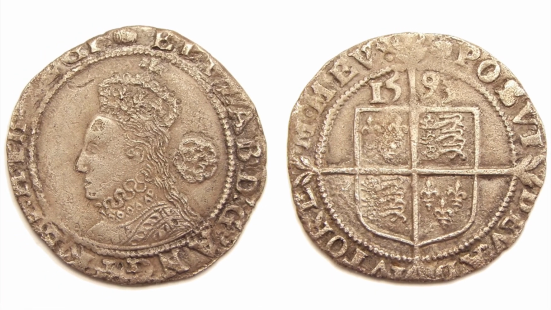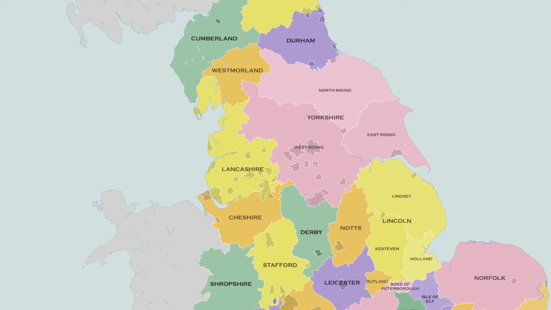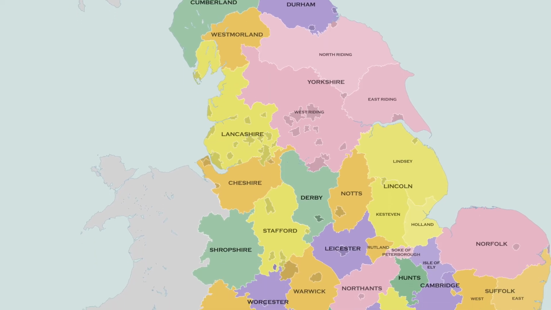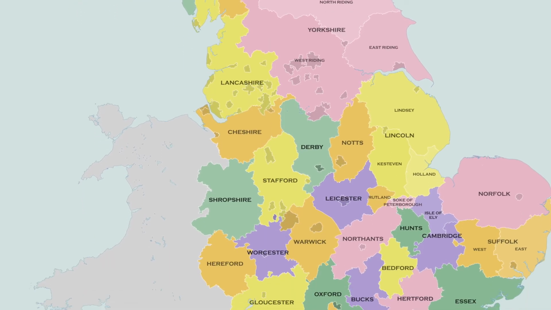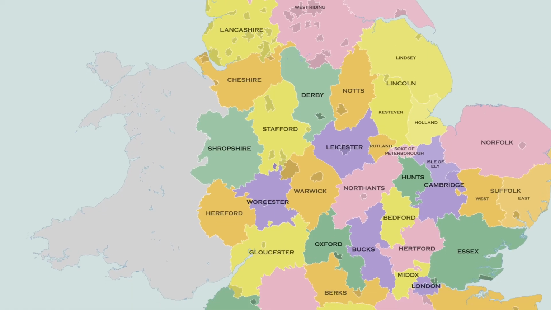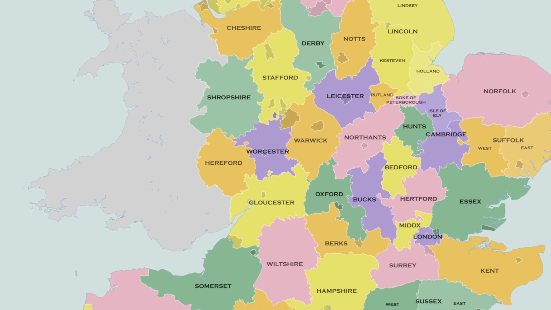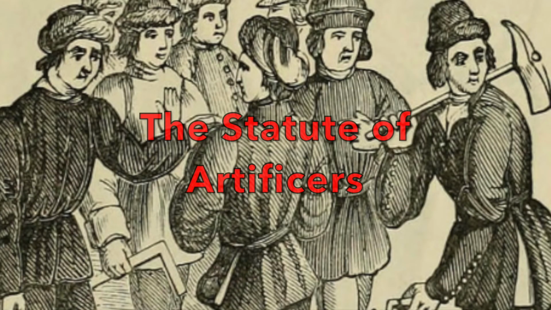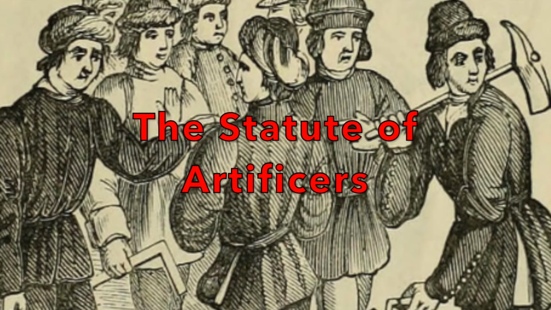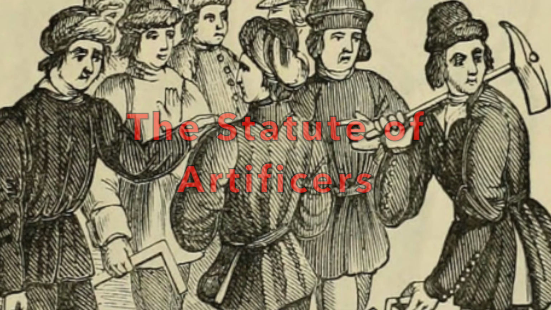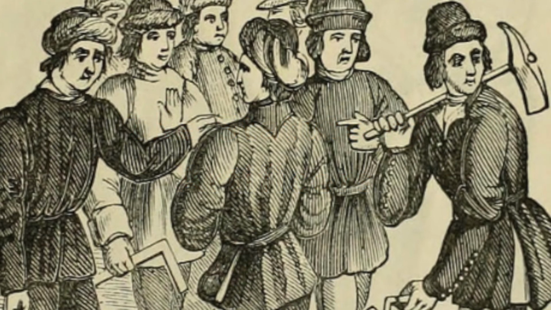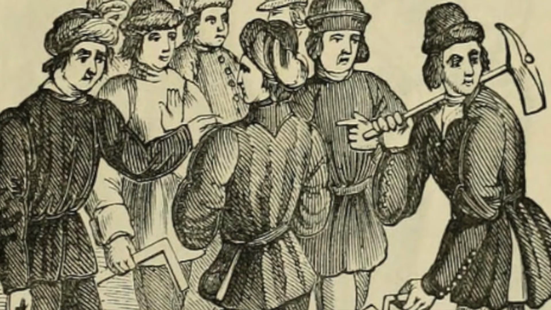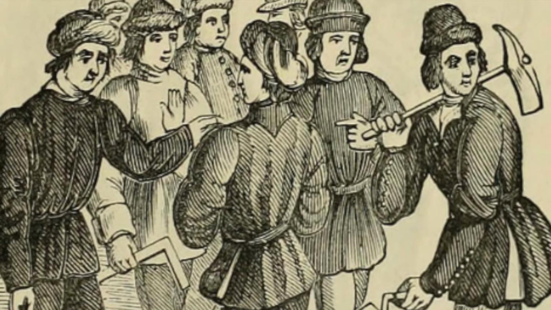In terms of local initiatives, many counties like Northamptonshire, Buckinghamshire and Worcestershire attempted to establish appropriate wage rates for different occupations. So this would prevent wages which were too high or too low. The Statute of Artificers was created in 1563, and this attempted to reduce the number of vagabonds, and a vagabond was someone who was wandering from place to place without a home or a job. And it established a number of rules.